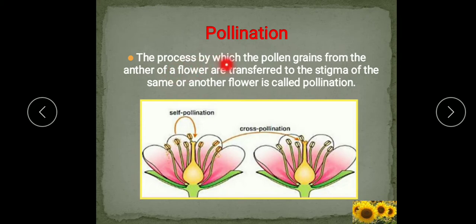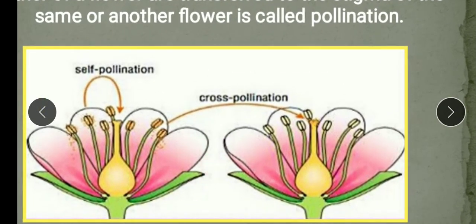So the process by which pollen grains from the anther of the flower are transferred to the stigma of the same or another flower is called pollination. You can see here in the diagram. This is anther. Now anther produces pollen grain. This pollen grain reaches the stigma, that is the part of gynoecium.